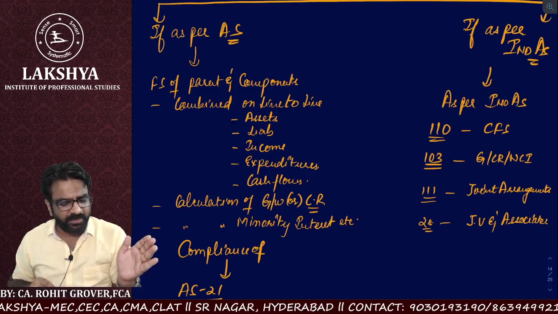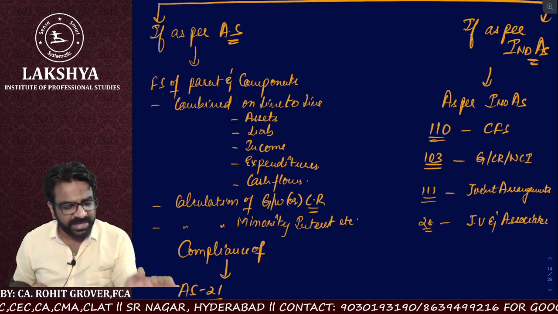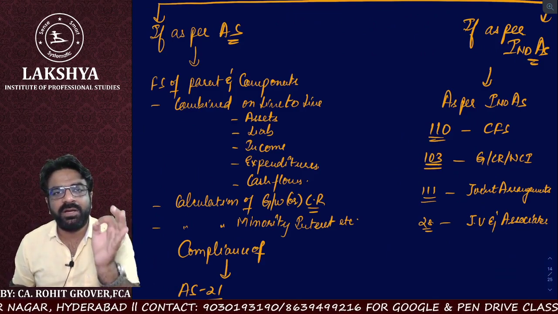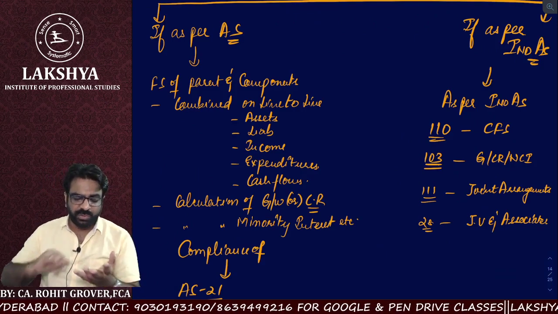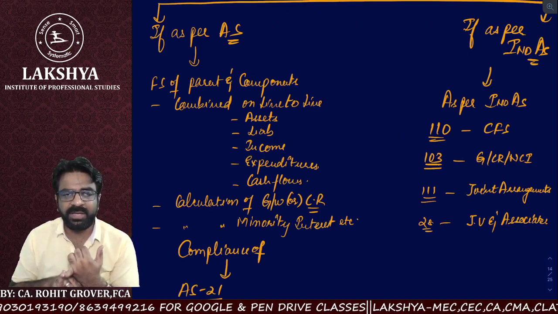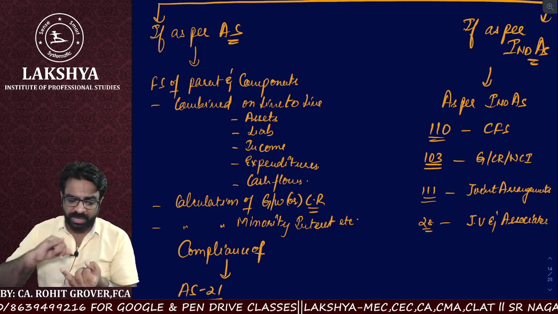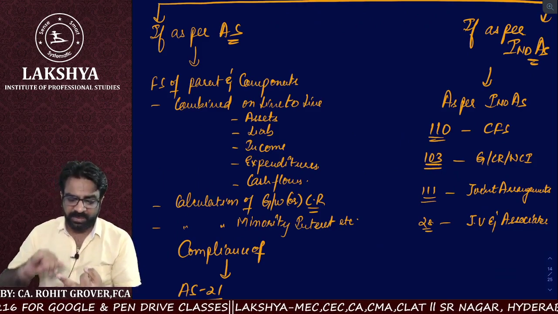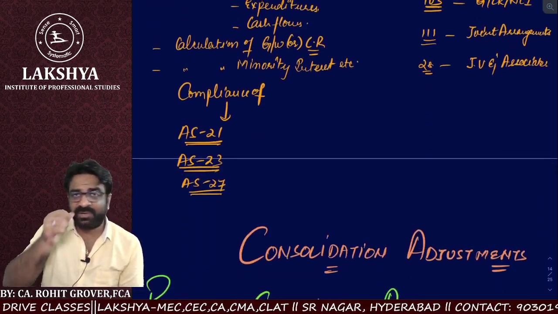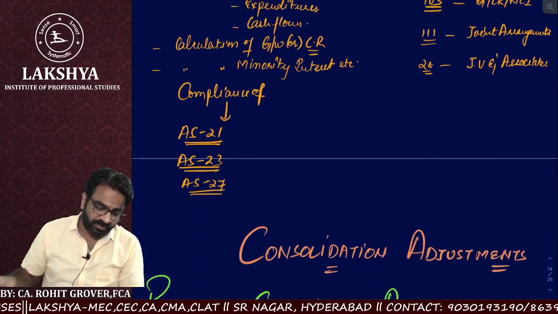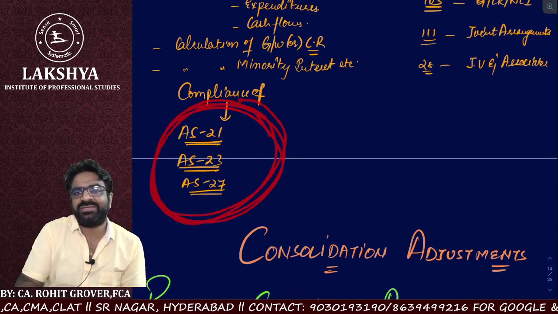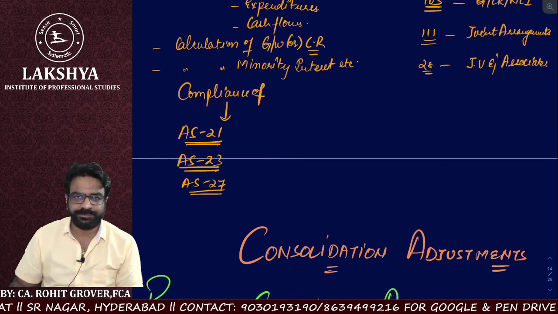Whereas on the other hand, when the companies are following IND-AS, instead of minority interest, they are called non-controlling interest. Clear, everybody? So line to line consolidation adjustments are required to be done for assets, liabilities, income, expenditure, and cash flow. And we have to calculate the goodwill and capital reserve. We have to ensure that the minority interest is calculated. And those companies which are following the accounting standards have to ensure that they are complying with AS 21, AS 23, AS 27. That we already know.